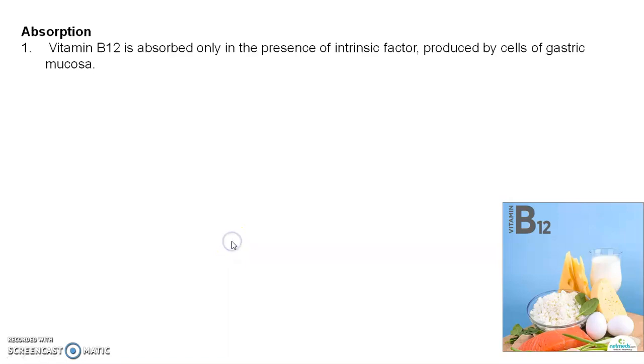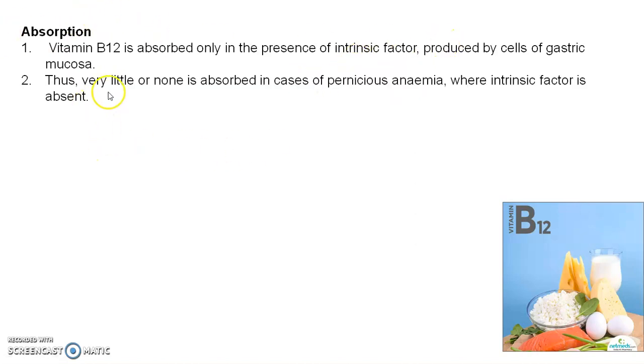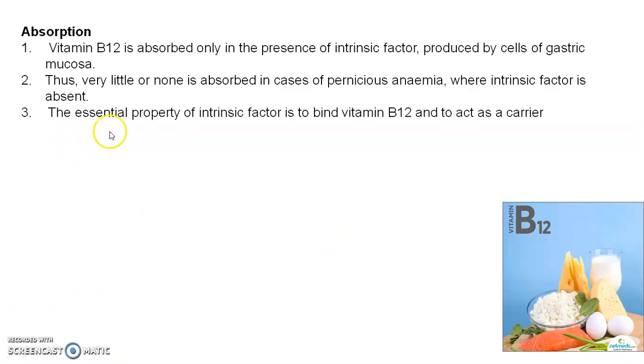Then we see the absorption of vitamin B12. Vitamin B12 is absorbed only in the presence of the intrinsic factor produced by the cells of the gastric mucosa. In the stomach there are gastric mucosa cells which are responsible for producing this intrinsic factor. Thus very little or none is absorbed in pernicious anemia, where the intrinsic factor is totally absent. That's why very little vitamin B12 absorption is carried out in pernicious anemia.